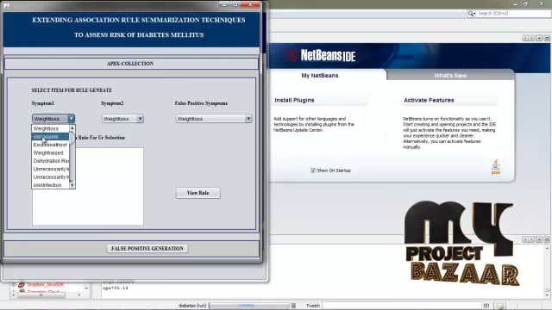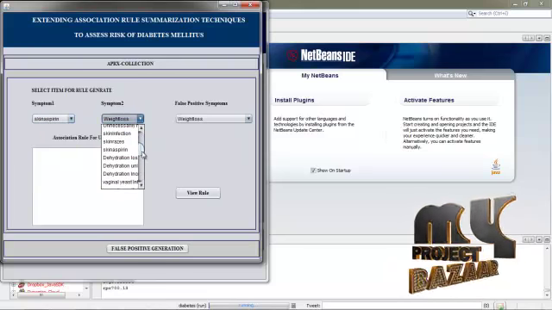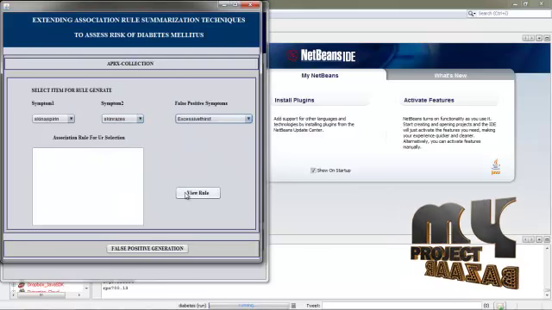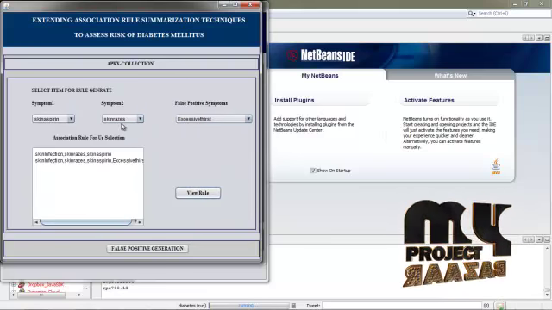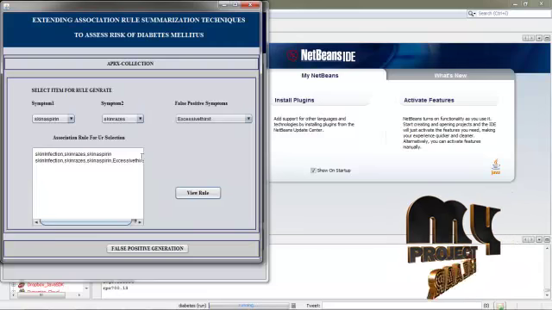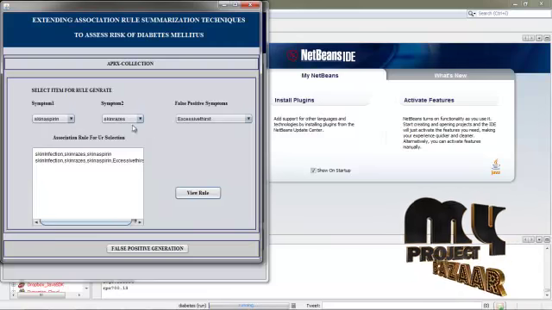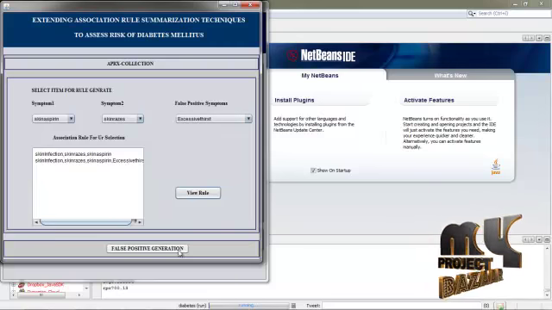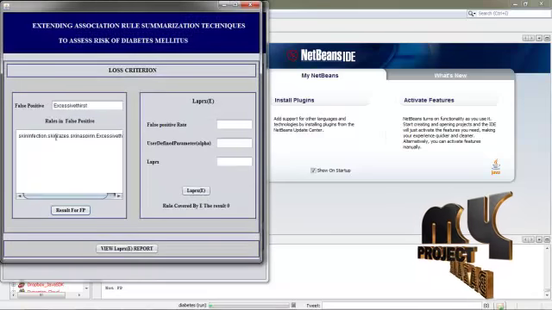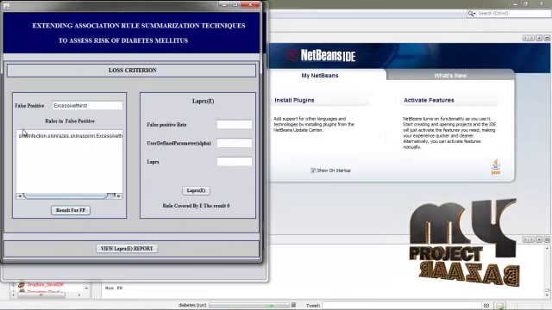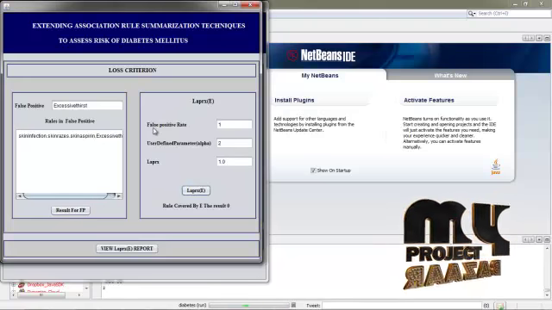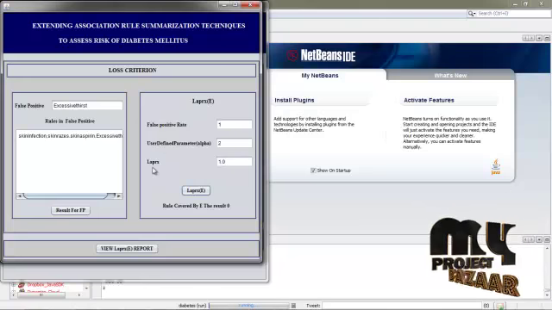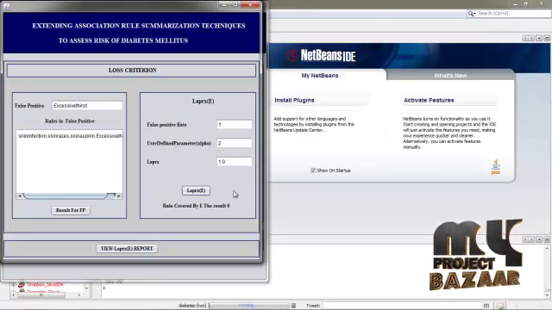In APRS collection we select any one of these two data, and also select any symptom rules, and view the rule. Skin rash occurs in these two rules, and we find out whether the false positive symptoms occur in the rules or not. We select excessive thirst, which is in the second rule, so we mine the data. We mine excessive thirst in this rule and find the false positive count. The false positive rate is 1, but the overall count is 2, and we perform the APRS simulation, which is 1.0.